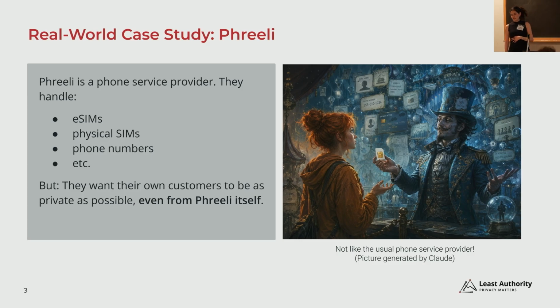In general, they still want continuity and accountability across all these interactions, and they want to recognize a returning customer, but prevent the company's own systems from tracking. So very different to the usual phone service provider. This is the background of the situation, and we'll go a little bit deeper into that.